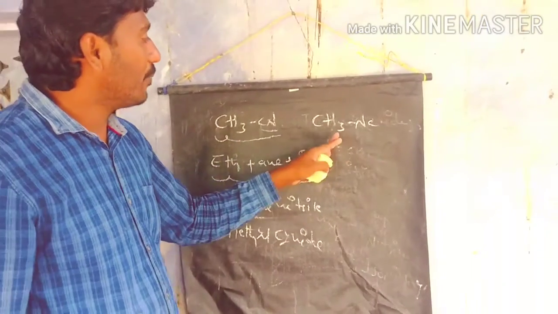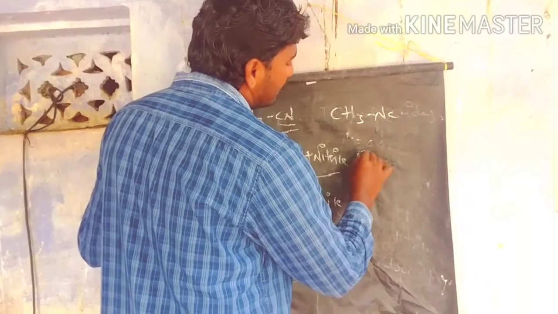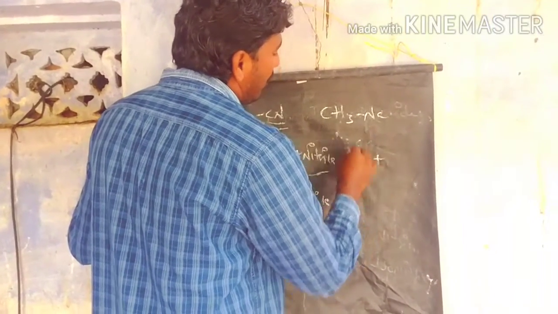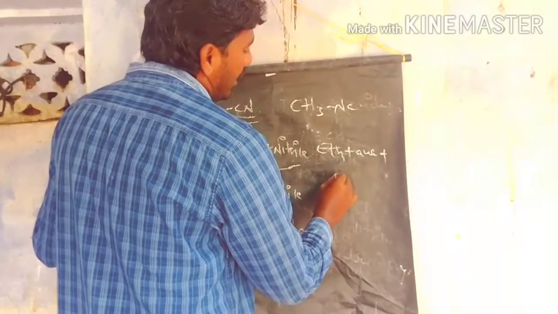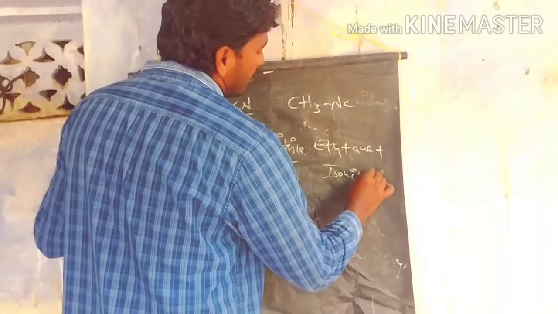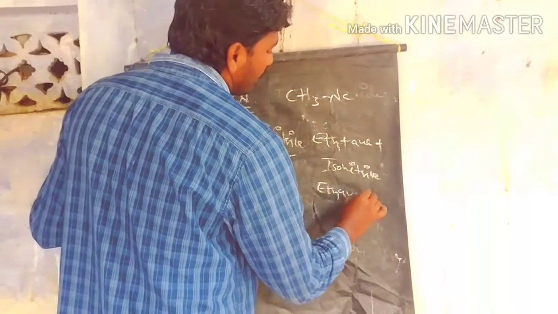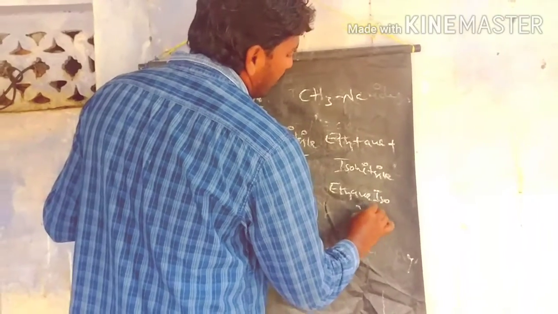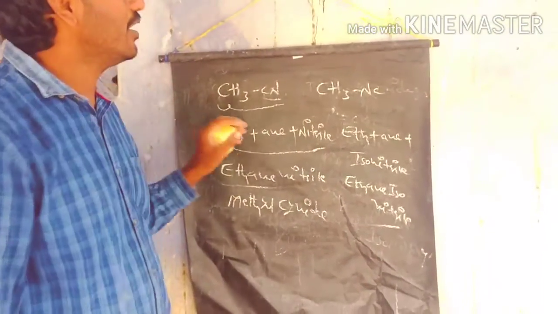So what is the IUPAC name of methyl isocyanate? Here we have 2 carbons, so we take eth, plus the carbon-carbon bond has no unsaturation, an. Here the isocyanate group is present, so we call it ethane isonitrile. This is the IUPAC name of methyl isocyanate.